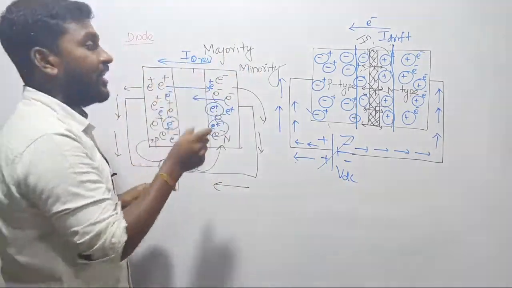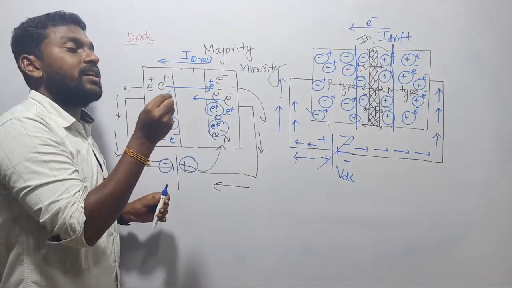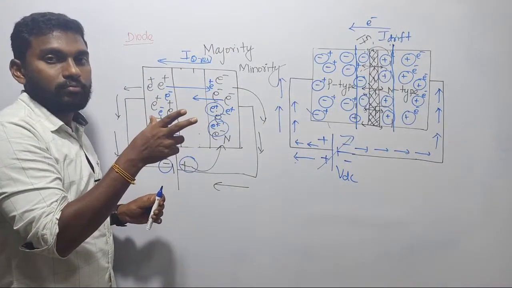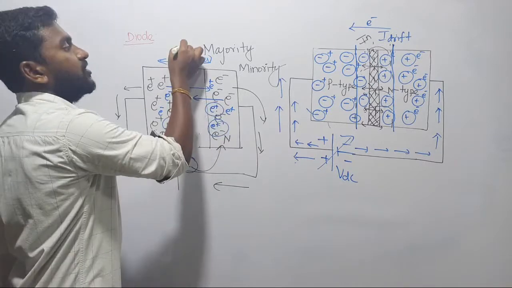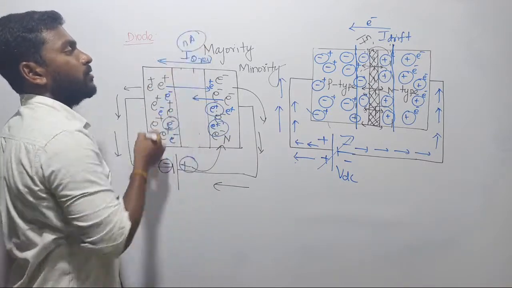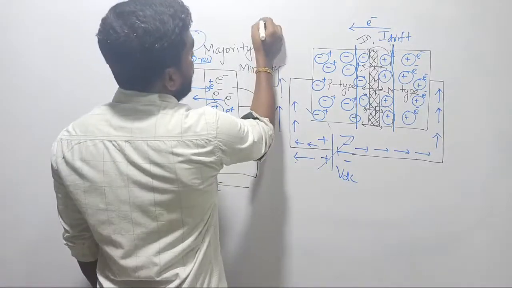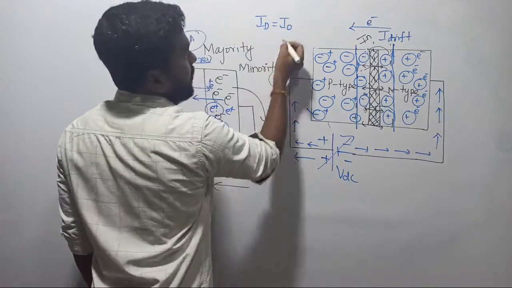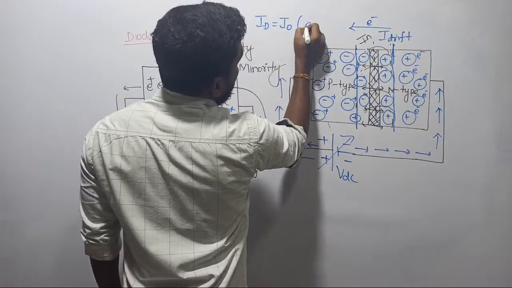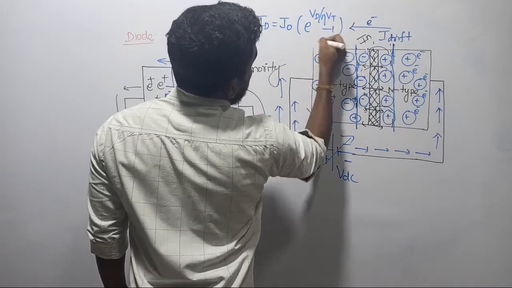That decreasing layer means the minority charge carrier layer is decreasing, and the majority charge carrier layer is increasing. Getting me? Then you can observe the minority reverse saturation current, it will be in nanoampere, right? It will be in nanoampere. So let me define. Actually we saw the general definition. Diode current Id is equal to reverse saturation current, offset current I naught, into e power diode voltage upon eta times of Vt, minus 1, right?